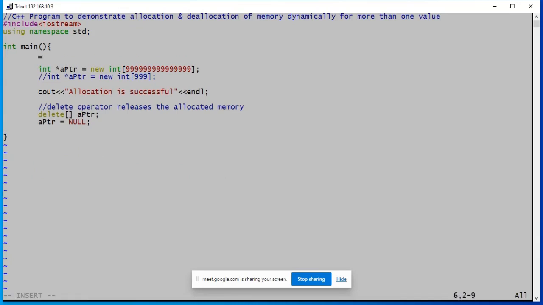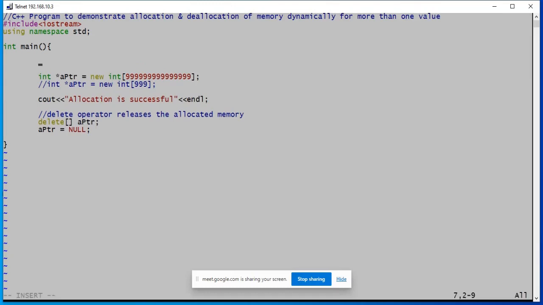So now I want to handle this situation in a different way. Instead of relying on the system, allocate if available and abort if not available, I want the program to handle this situation in a better way, and for this I specify something called set_new_handler.